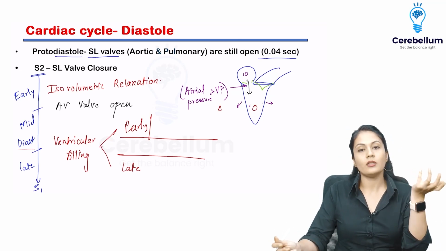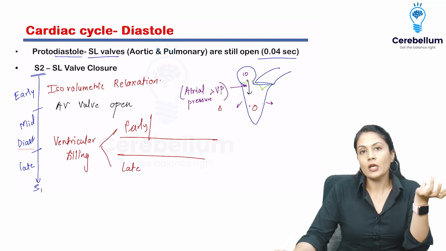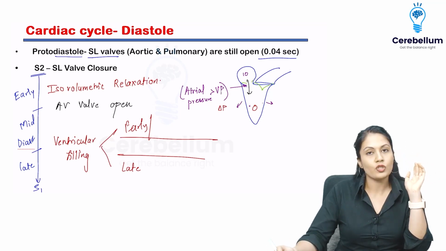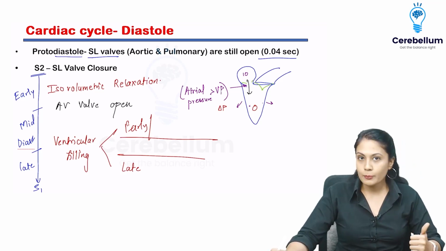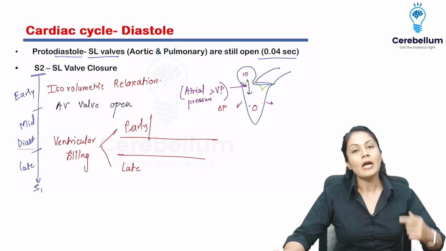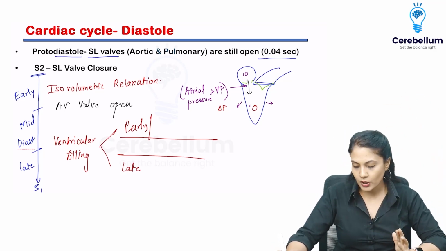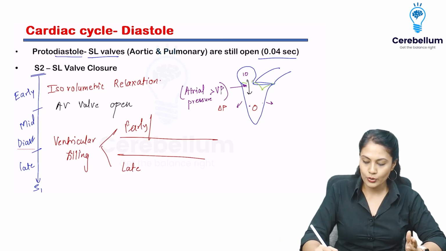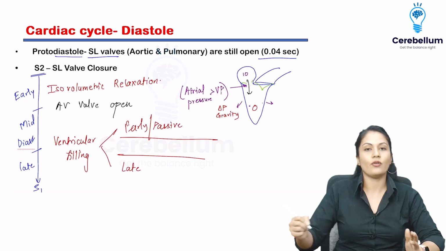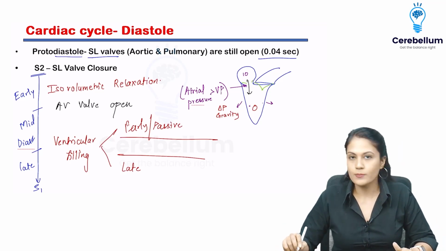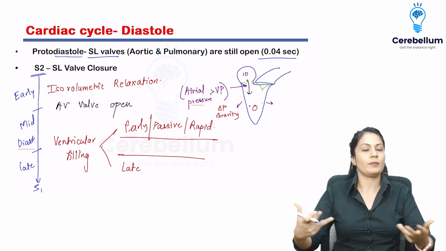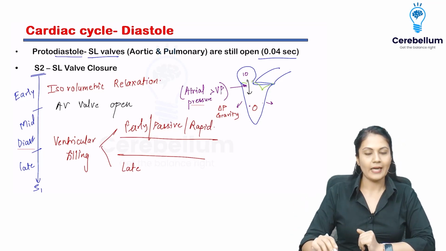That means, let's say over here, the pressure in the ventricle at the beginning of the proper diastole is going to be 0. So there is a gradient of pressure present, and if the person is in the erect position, that means standing or sitting, what will happen? Definitely the gravity is also going to help, and blood is going to come from the atria towards the ventricle. So again, the gravity is also going to help me out, and because of that, please remember, this is going to be the passive ventricular filling. The passive filling is going to be rapid filling. Why? Because of the pressure gradient and gravity. Please remember that.